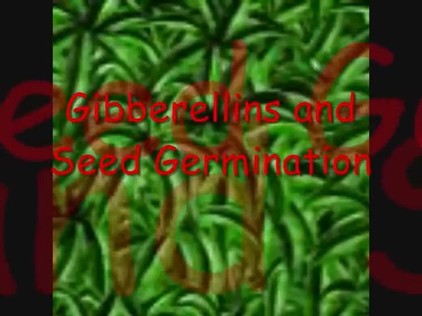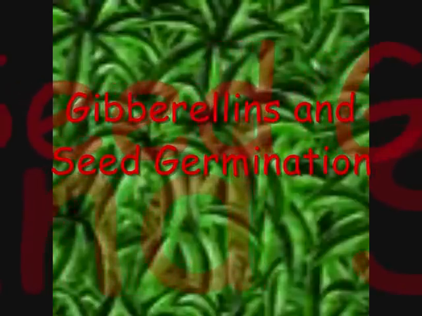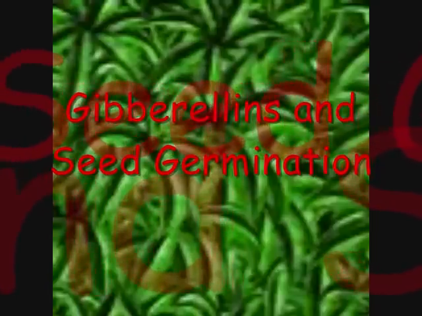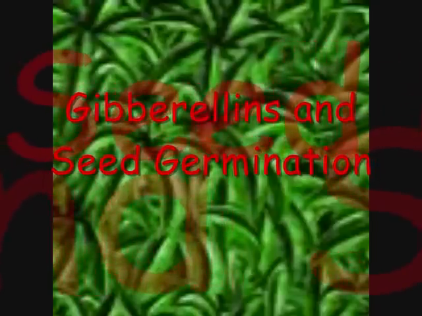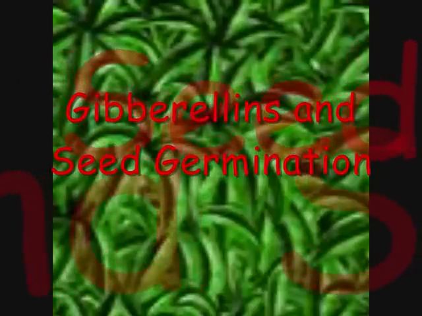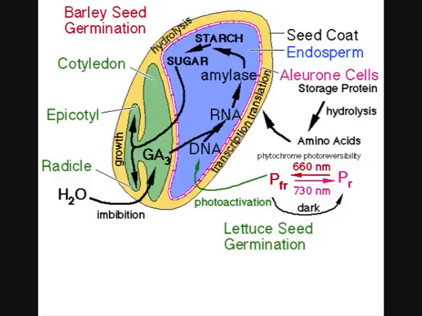Gibberellins and seed germination. When the seed is shed from the parent plant, it is dormant. This means that it contains very little water and is metabolically inactive, thus allowing the seed to survive in adverse conditions such as winter and only germinating in favorable conditions such as spring. The seed's embryo, which will grow to form a new plant when the seed germinates, is surrounded by endosperm tissue. Endosperm is a food store containing starch. On the outer edge of the endosperm is a protein-rich aleurone layer. The whole seed is then covered by a tough, waterproof, protective layer.